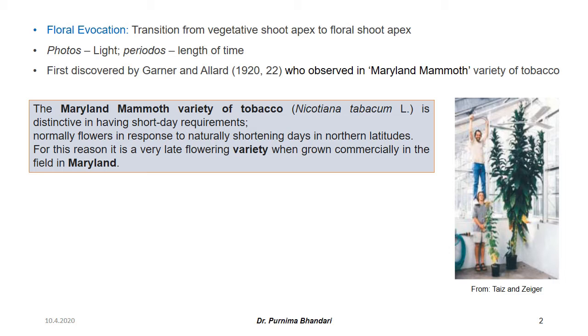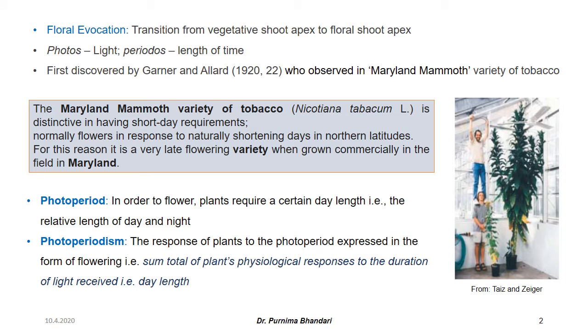They were able to achieve the same results on an artificial medium also. The plant could remain vegetative if during the winter it was given extra light hours from the electric lamps. In the summer, the plants flower when light hours were reduced by darkening the plants for some time during the day. They introduced the term photoperiod, that is, in order to flower, plants require a certain day length, that is, the relative length of day and night. The response of the individual plant to the relative length of the day or photoperiod has been termed as photoperiodism.